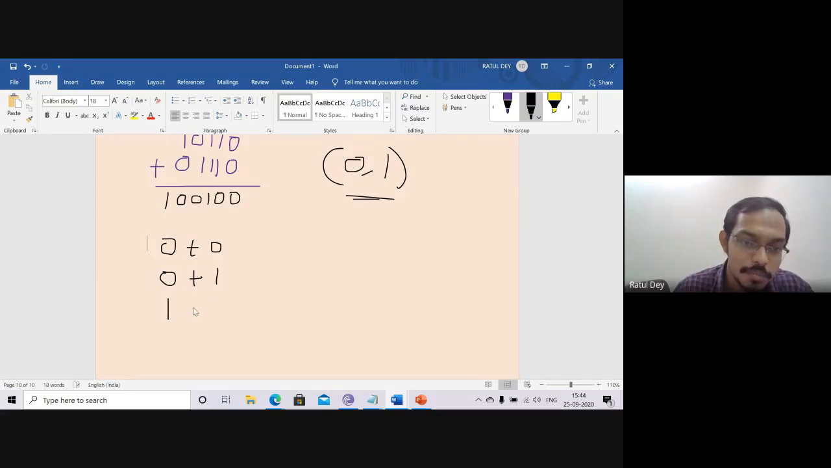Maybe this goes for the 1 plus 0. Maybe it goes for the 1 plus 1. Yes or no? Now, whenever we have to go for each of them, there should be two parts. First is called the sum. Next is called the carry. So you just remember what is carry?